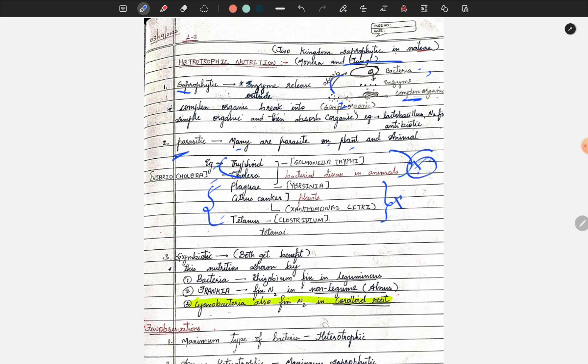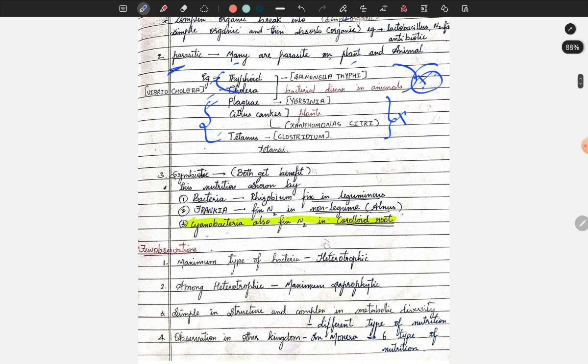Another type is symbiotic, where both get benefit. This type of nutrition is shown by bacteria like Rhizobium, fixing nitrogen in leguminous plants. Frankia fixes nitrogen in non-leguminous plants like Alnus. Cyanobacteria also fix nitrogen in coralloid roots. Very important, guys. Every two years these questions are repeated.